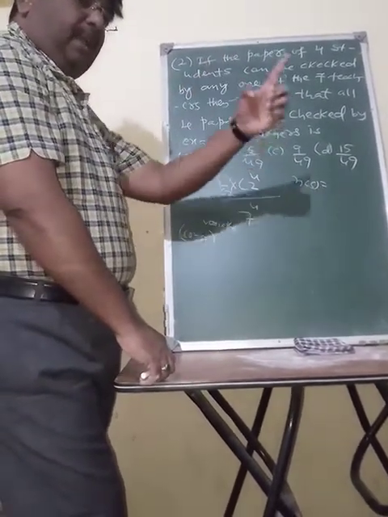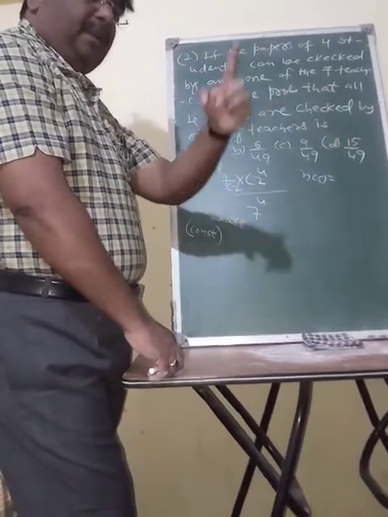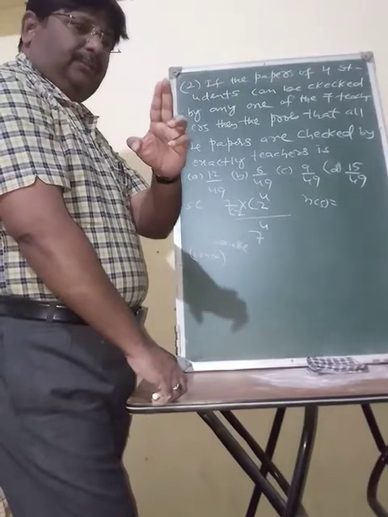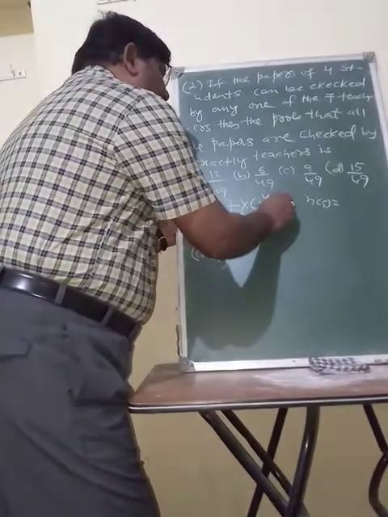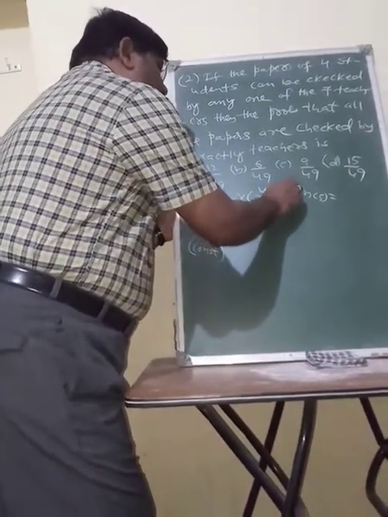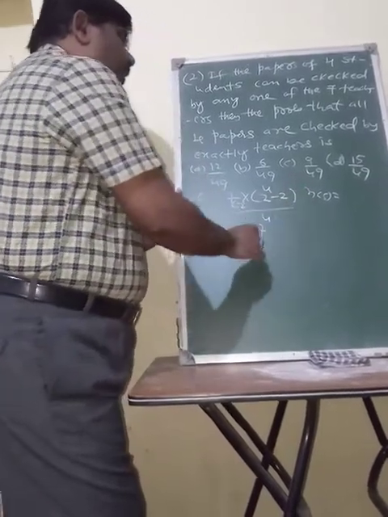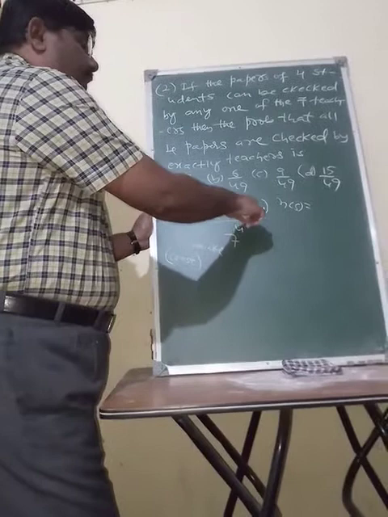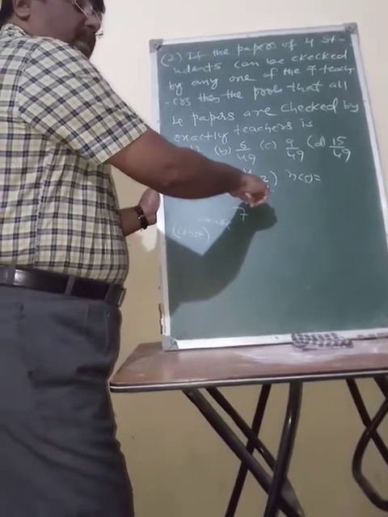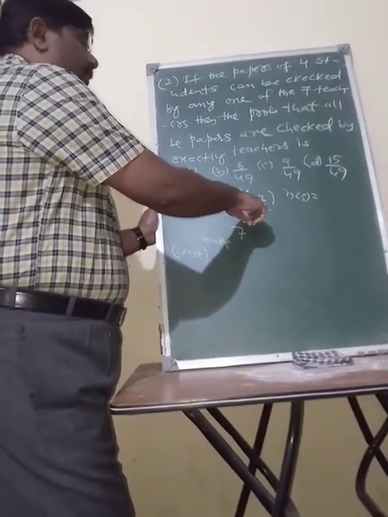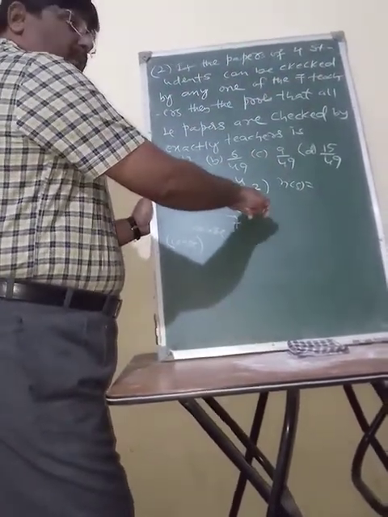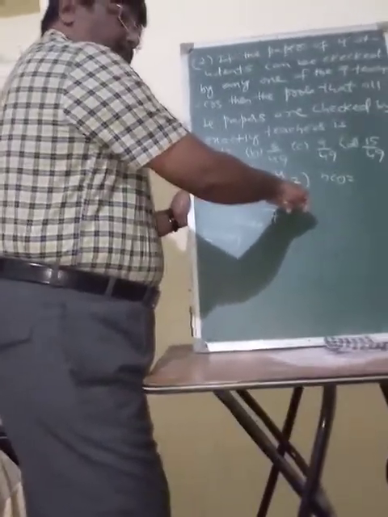By teacher A, all the 4 papers; by teacher B, all the 4 papers. There are 2 such ways to be deleted: evaluation of all the papers by one teacher and evaluation of all the papers by the other teacher. Only one cannot do it. Such 2 possibilities are there. That too you have to subtract here.